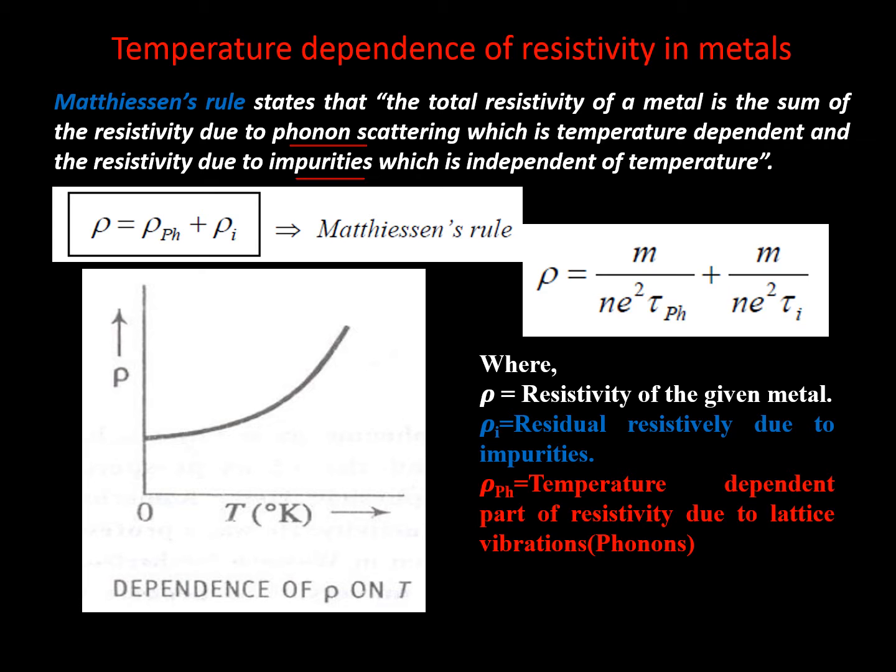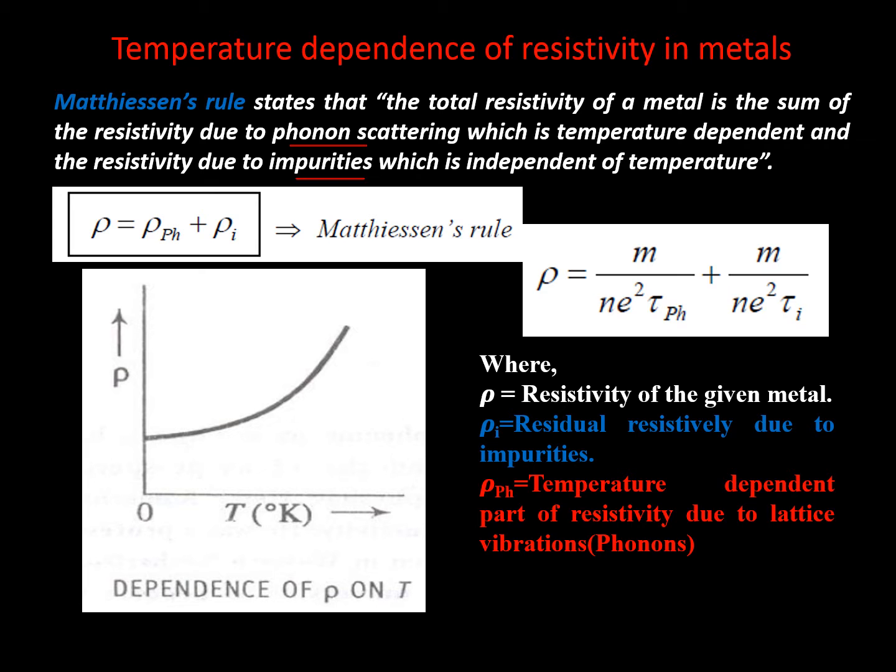It is represented as the expression given here. Here rho is the resistivity of the given metal, rho I is the residual resistivity due to the impurities, and rho ph is the temperature dependent part due to phonons. Phonons are quantized lattice vibrations.